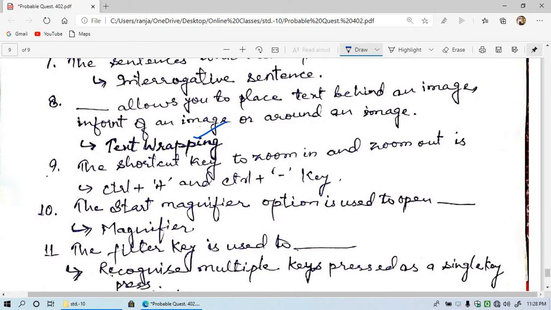Now question number 9 is, the shortcut key to zoom in and zoom out is. What is zoom in, zoom out? It means making things bigger or making things smaller in the view. So the answer is Control plus key, and then Control plus minus key. Don't be confused. This plus key is on the keyboard and this minus key is also on the keyboard, but we have set this plus after Control.